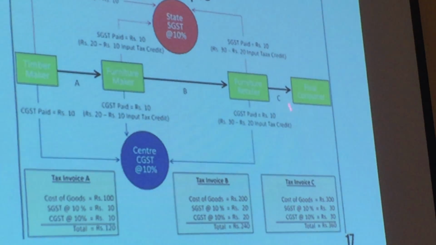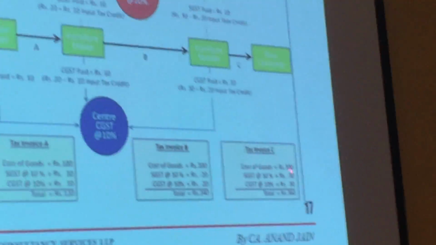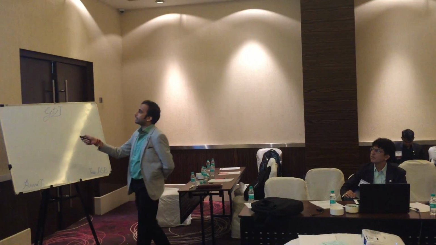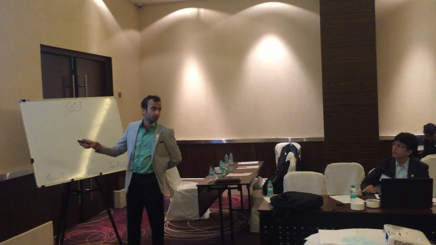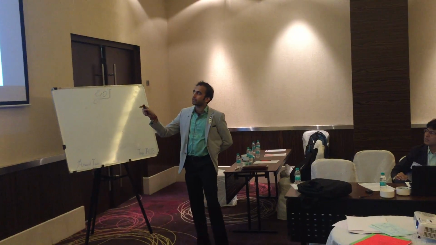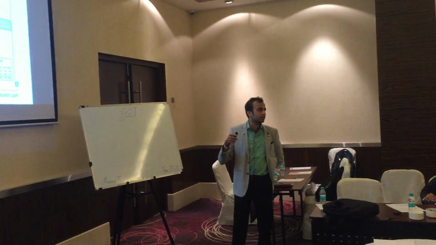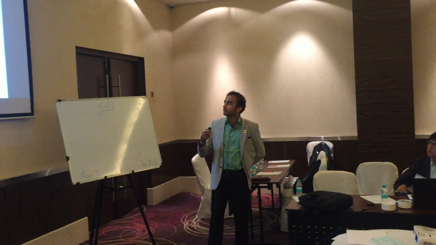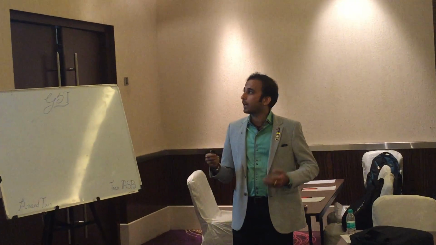So now again B sells to C. Again, this thing: classification 300, SGST 10%, 30 rupees, CGST 30 rupees. So this again is offset by this 30 against the credit of 20 rupees. So it's a one-to-one mapping. But the complication comes in an interstate transaction, when you are making a sale cross border. You can say, outside the state.